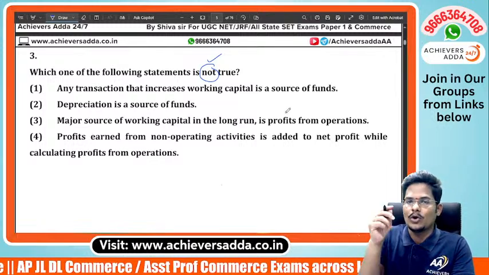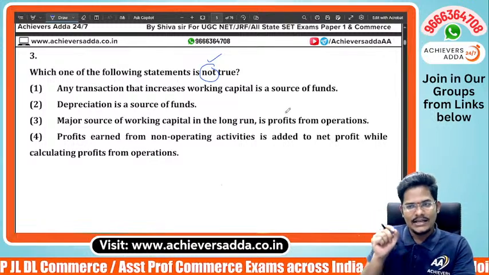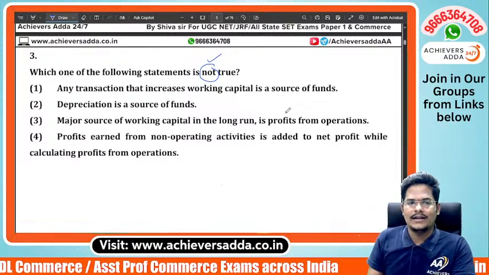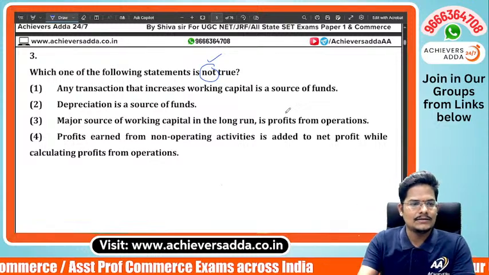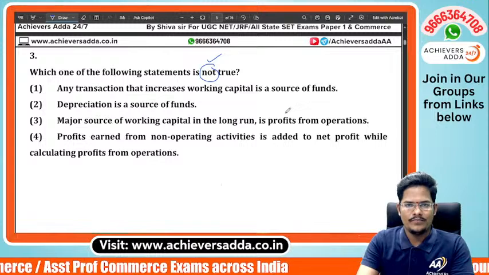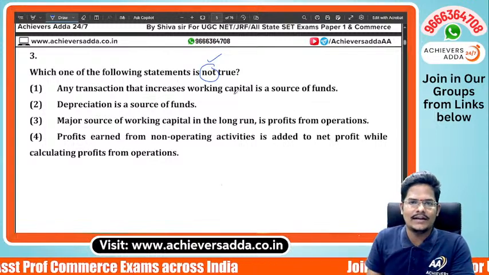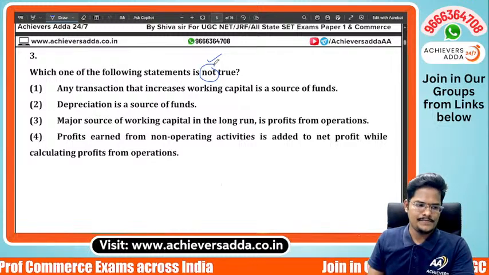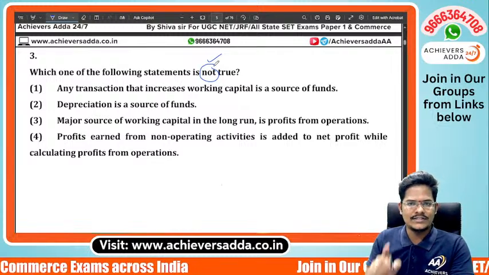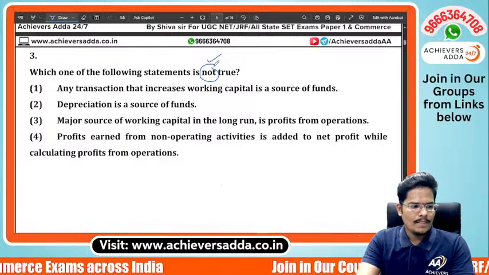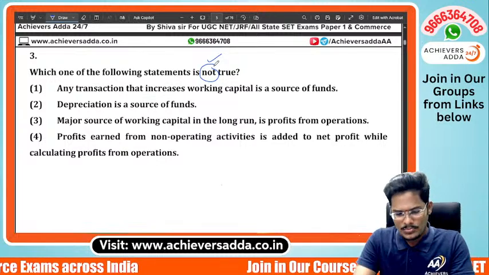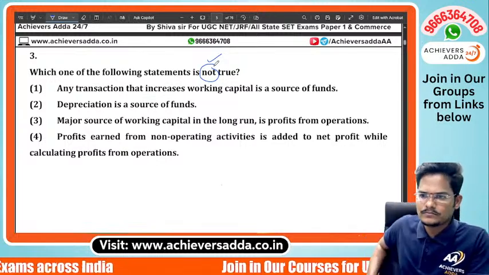Profit earned from non-operating activity is added to net profit while calculating profits from operation. So understand the question requirement. Which is false we need to identify, not true. Not true, which is false.